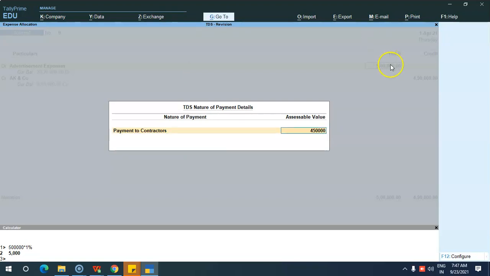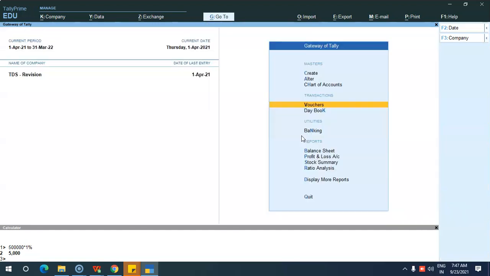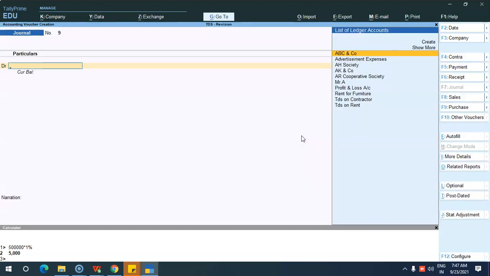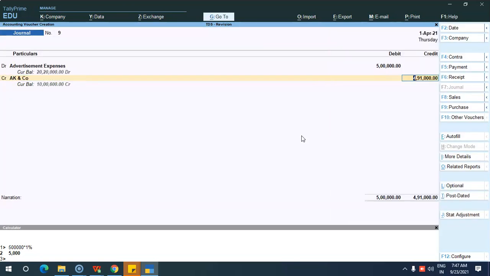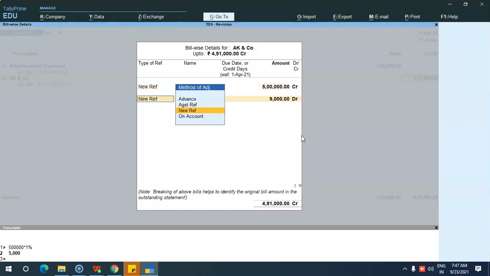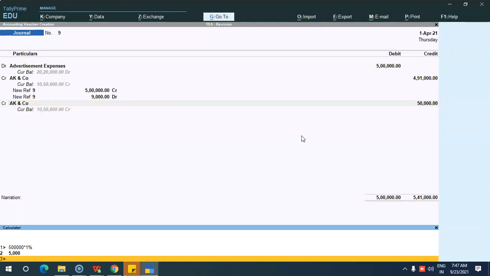See here, the total bill is 5 lakh, in which only 4 lakh 50,000 is subject to TDS. So I have to calculate TDS only on 4 lakh 50,000, not 5 lakh. So I can give the assessable value over here so that it will calculate automatically. Advertisement expenses 5 lakh, so here I will give 4 lakh 50,000. Now the TDS has been calculated based on 4 lakh 50,000, not 5 lakh.